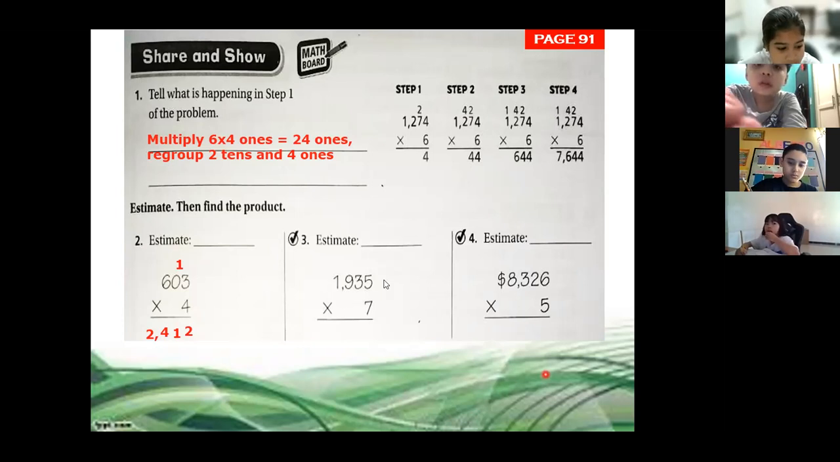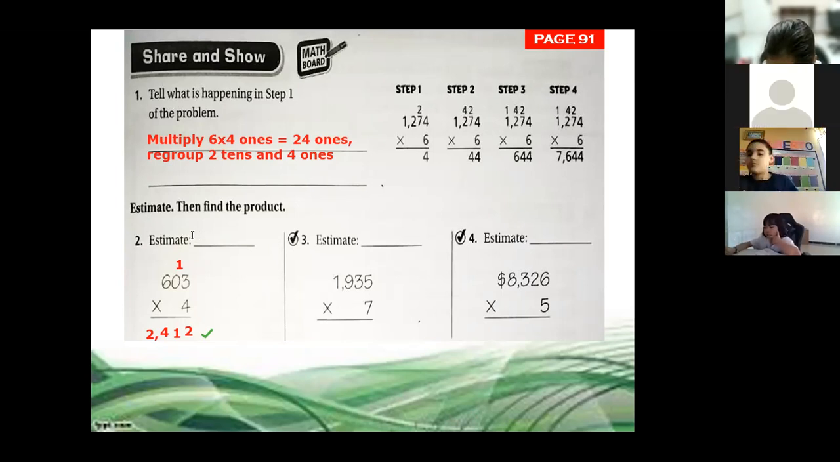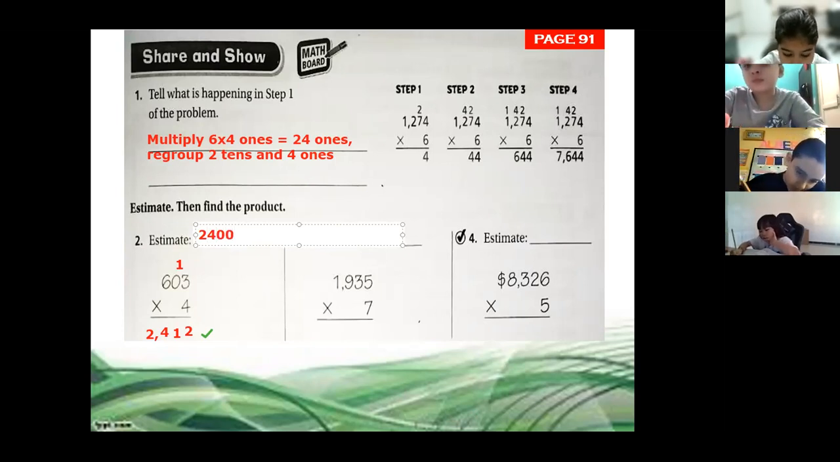Excellent. Okay, the estimate. Remember when we estimate, we can say 600 times 4. What is the answer of 600 times 4? 24, that's right, and we copy the two 0s. So it's going to be 2,400. We're close. That is the estimate.